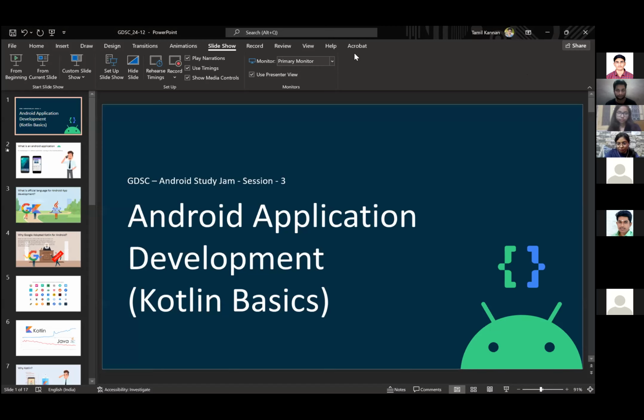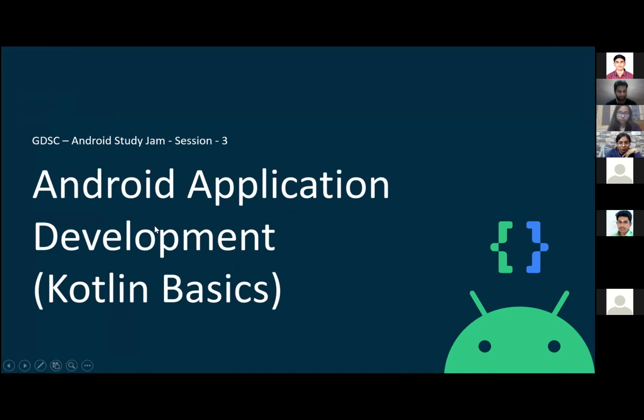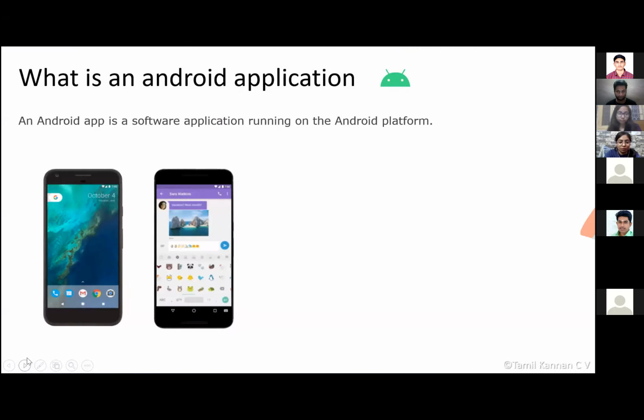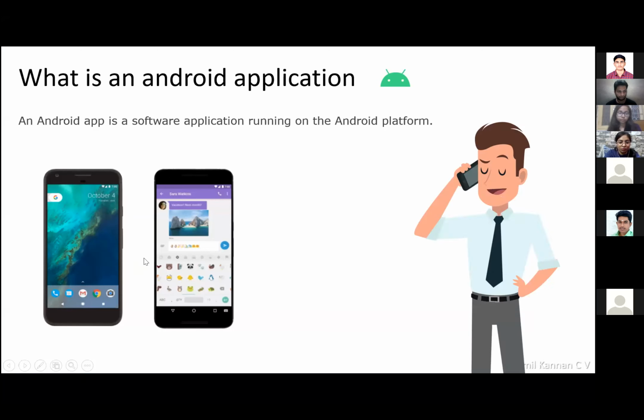I hope the screen is visible, right? Yes, it is visible. Let me resume the session with some things about Android applications. I hope there are 100 more people in this meet. Many of you are using Android devices, right? So what is an Android application first? An Android application is an application which is running on an Android platform. So that is what an Android application is.